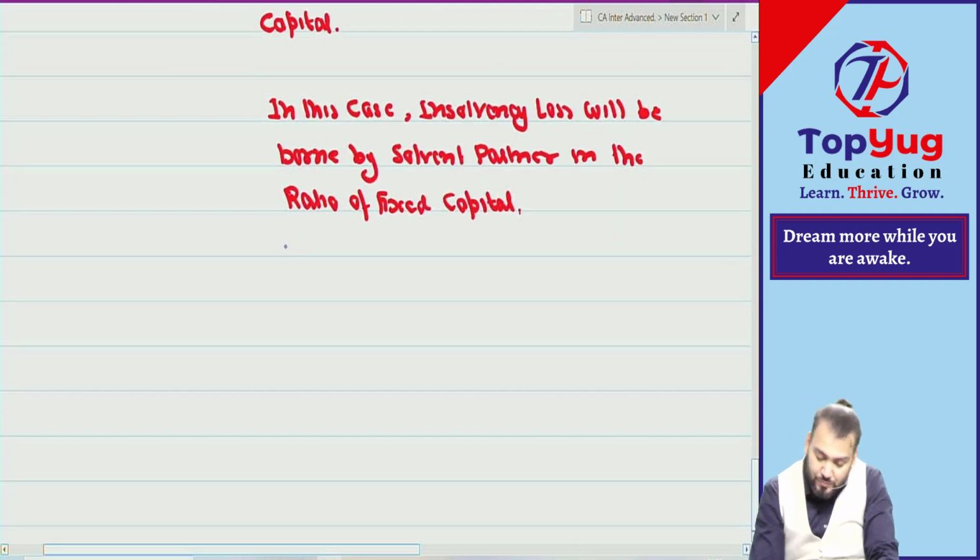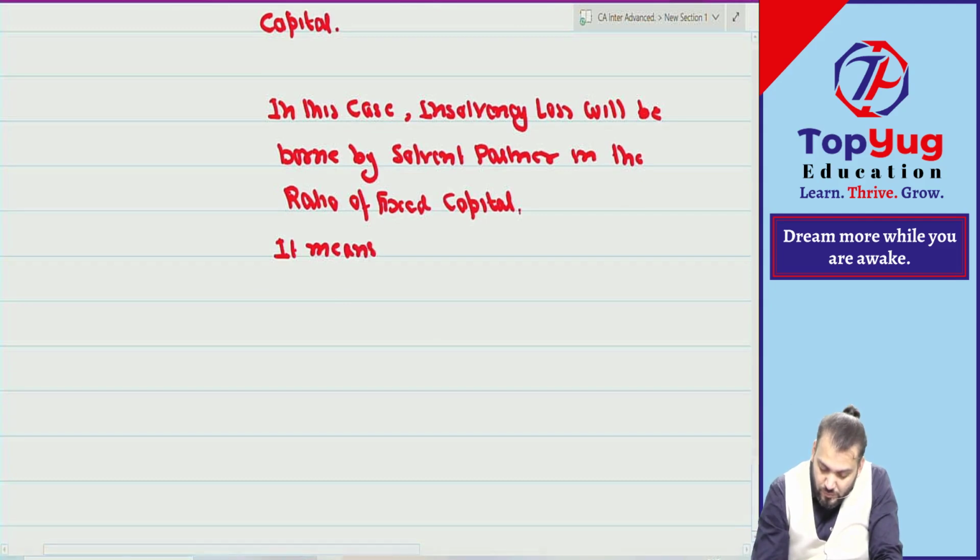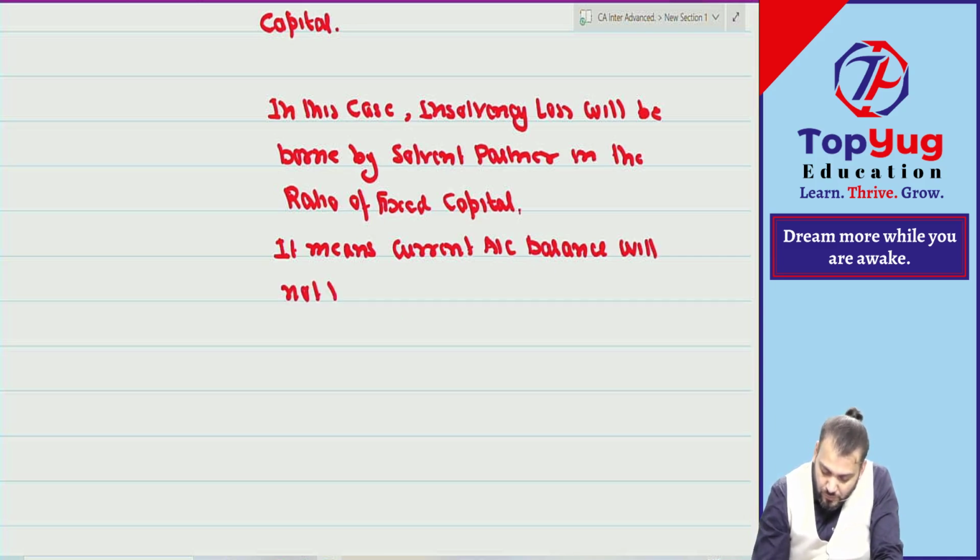It means current account balance will not be considered.